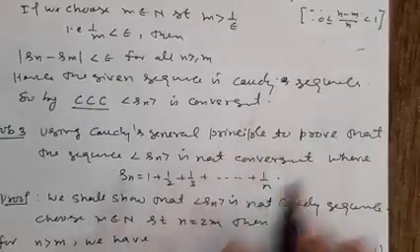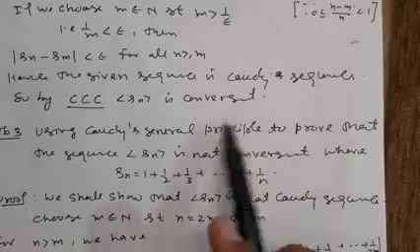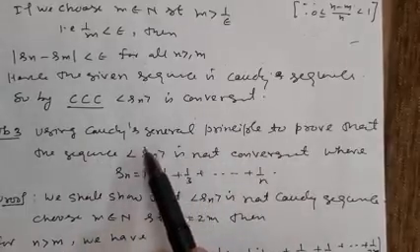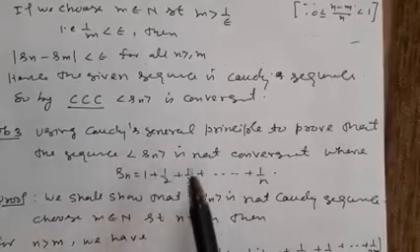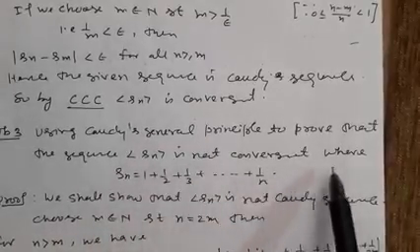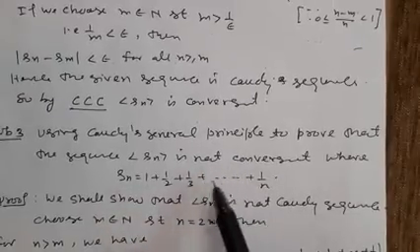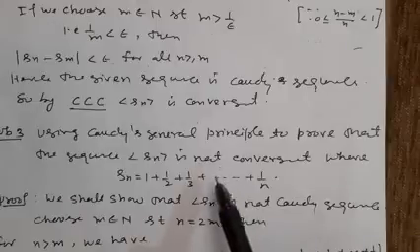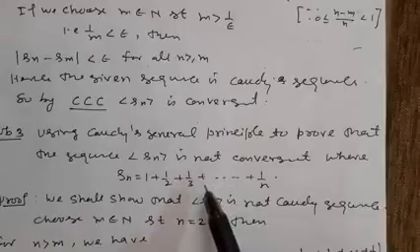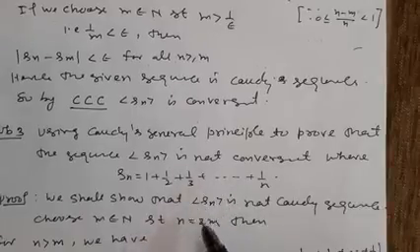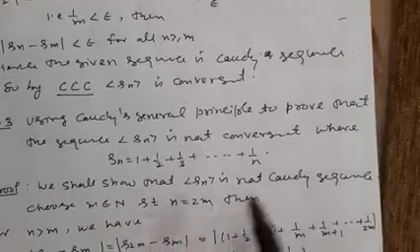Now there is problem 3. Using the Cauchy general principle, it is the same as Cauchy convergence criteria, both are the same, prove that the sequence Sn is not convergent, where Sn is equal to this. You have to show here Sn is not convergent. It means you have to prove Sn is not a Cauchy sequence. So we shall show that Sn is not a Cauchy sequence.